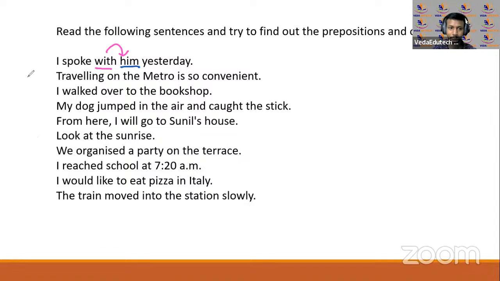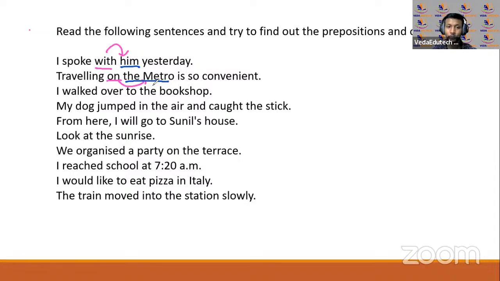Okay, now the same thing again, I'll take two colors and I'll try to tell you. Traveling on the metro is so convenient. Now what is this one? Metro, it's a train, right? Okay, so yeah, this one, metro, that is the object, is so convenient.